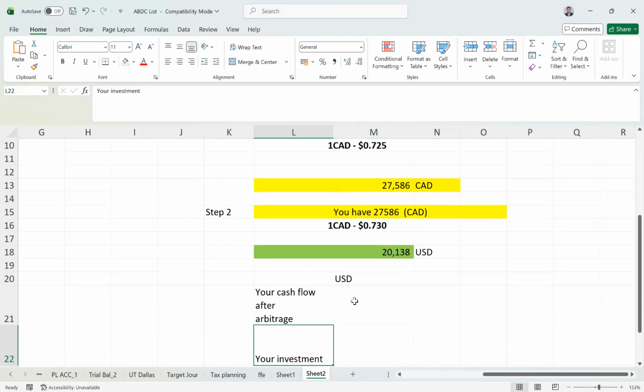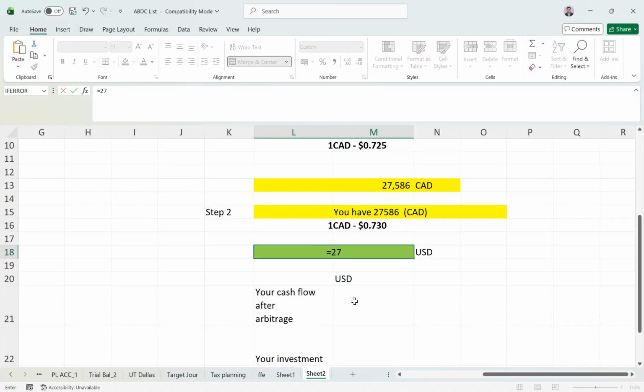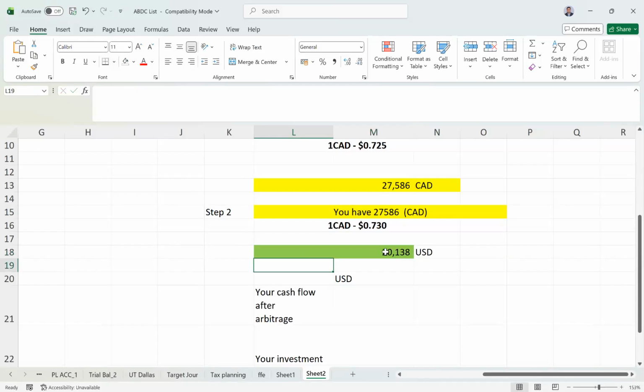Now you need to convert this back to US dollars. So you have 27,586 Canadian dollars, and you cross multiply, multiplying by the US dollar rate of 0.730, then you will get